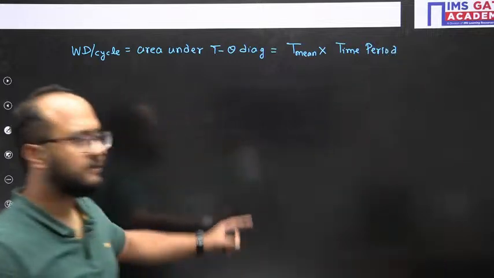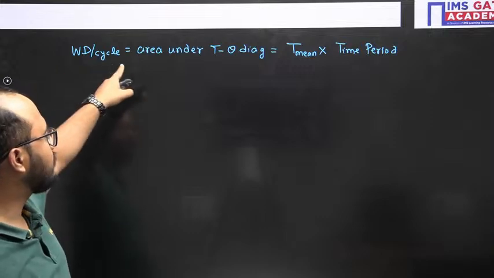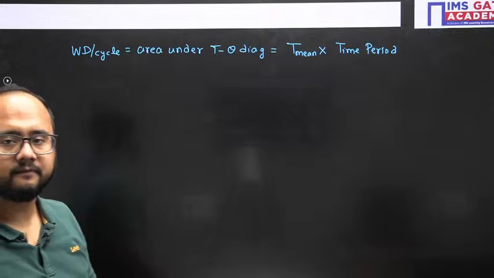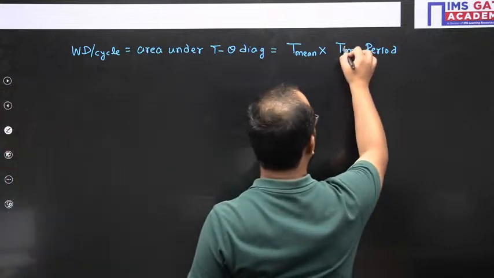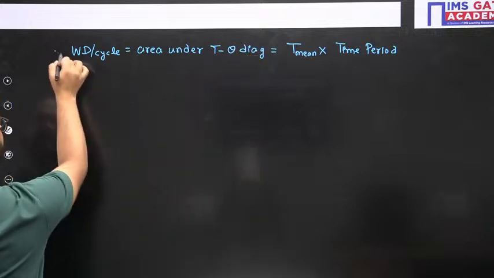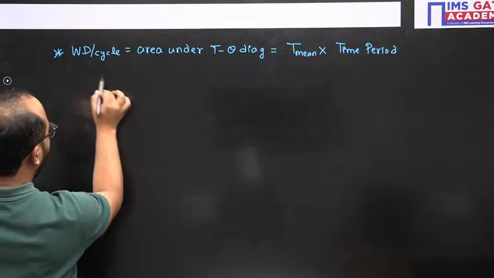This is the relation. Clear? Now using this relation we will get the mean torque.